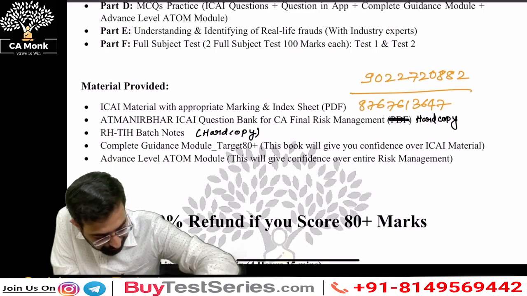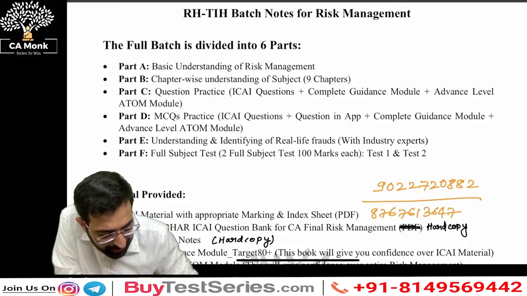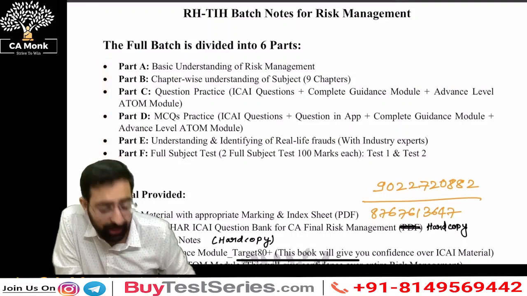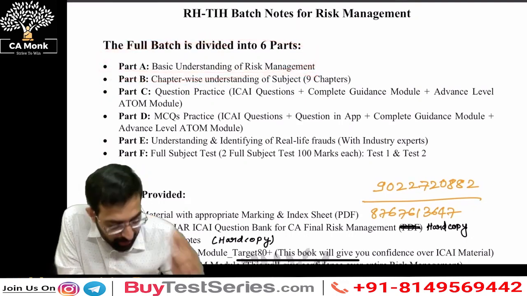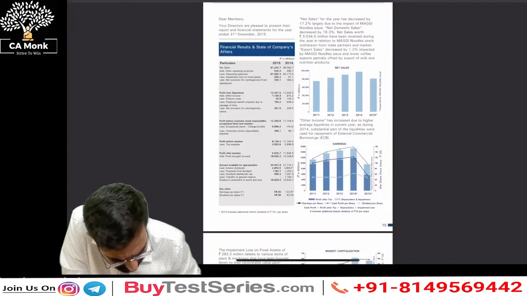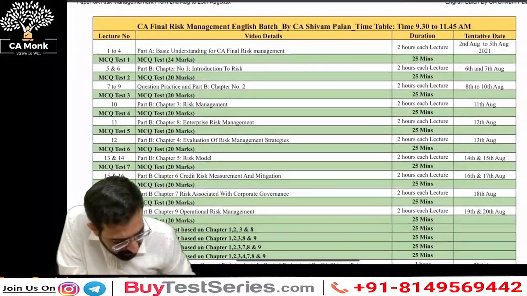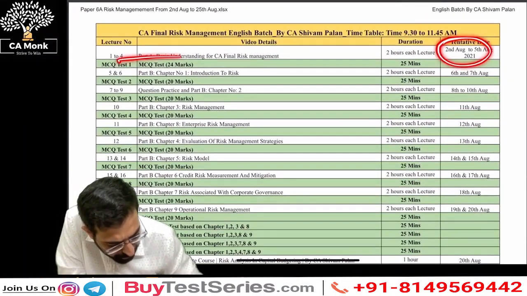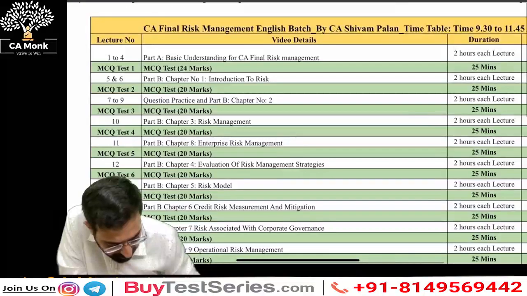Next thing, before we start, usually I divide the classes into 6 parts. The first part comprises a basic understanding of risk management. I think I have also shared the timetable with you guys. Just a second, let me see where the timetable is. Yes, I've shared the timetable with you. So during the first 4 classes, from 2nd to 5th, I'm going to be covering the basic understanding of the subject.